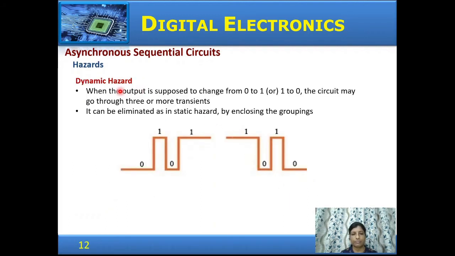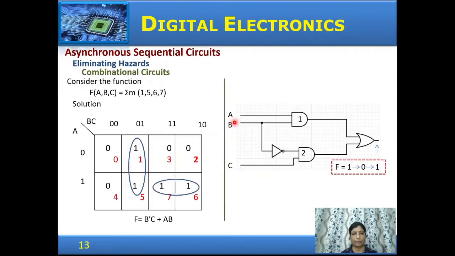Dynamic hazard: if the output is supposed to change from 0 to 1 or 1 to 0, but it goes through 3 or more transitions, then it is called a dynamic hazard. Static and dynamic hazards can be eliminated by enclosing the groupings. Let us see how. Eliminating hazards in combinational circuits, consider this function.